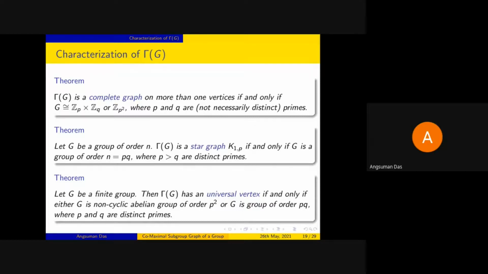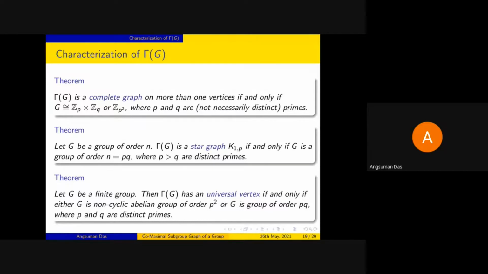Note that the first two theorems are actually particular cases of the last one, because having a universal vertex contains both the case of having a complete graph as well as having a star graph.